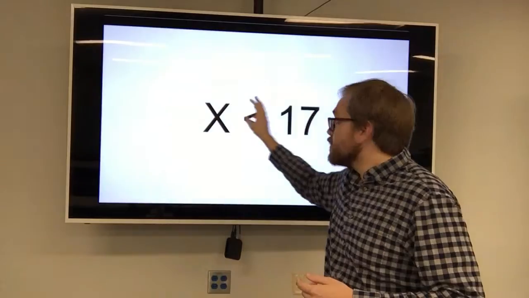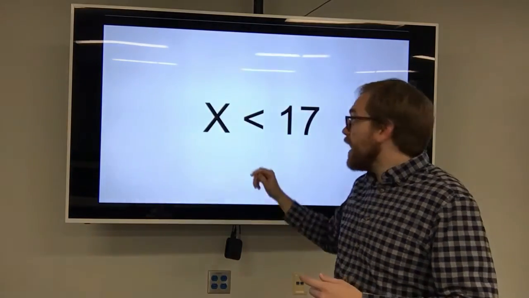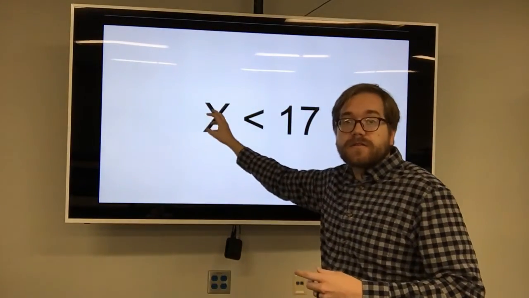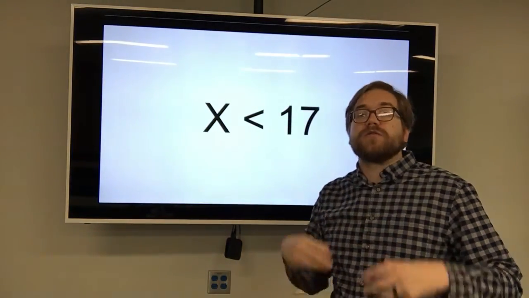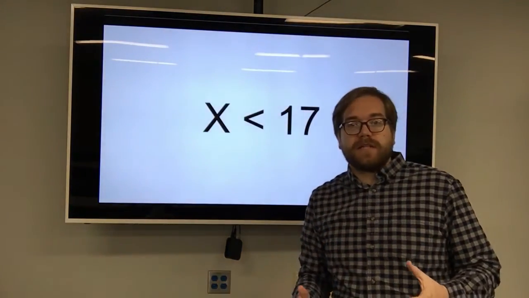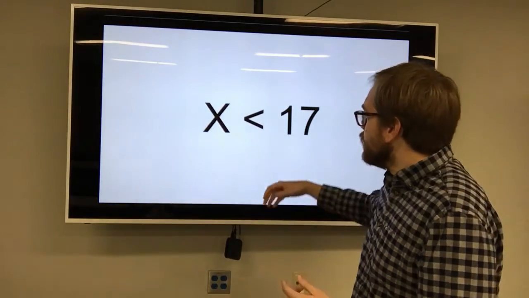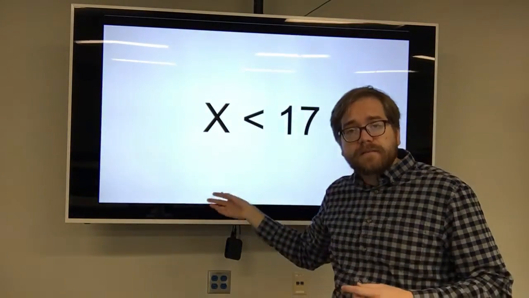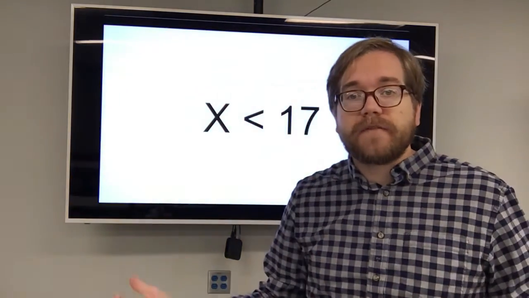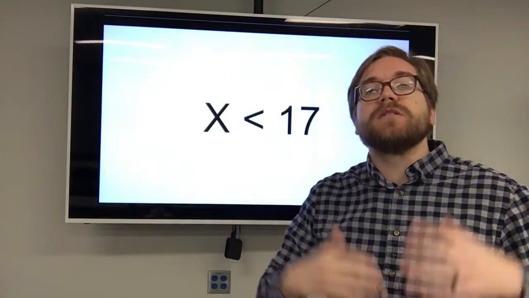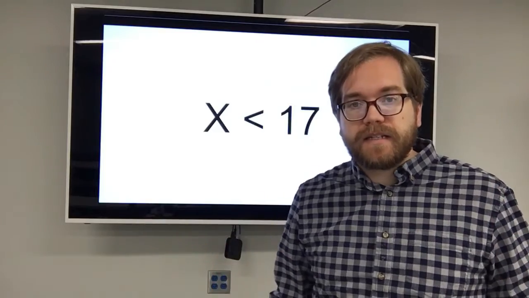So instead of our answer being equal to 17, all of the possible answers are any of the numbers that are less than 17 or smaller than 17. Okay? And so that could be 16, that could be 15, it could be 2 or 0, it could be negative 500. All of those numbers are less than 17.